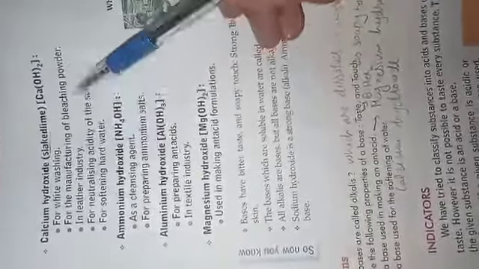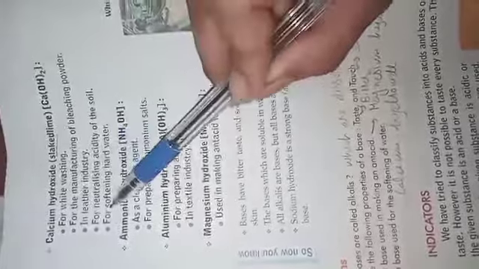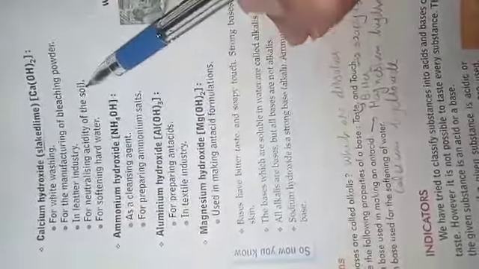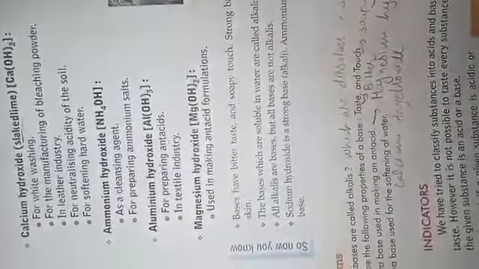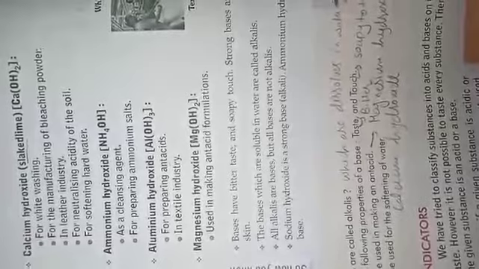It is used for manufacturing of bleaching powder, to prepare the bleaching powder. It is used in the leather industries, and for neutralizing the acidity of the soil. Sometimes the soil contains a large amount of acid, which is not good for the proper growth of the plants.